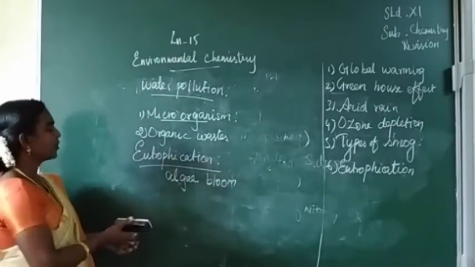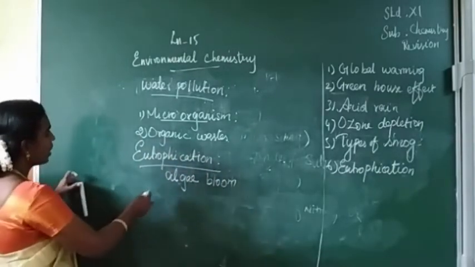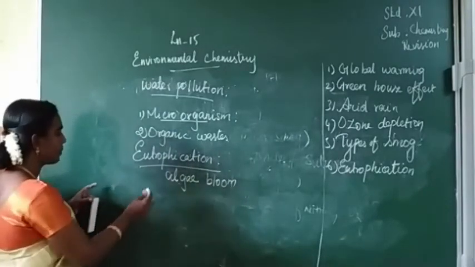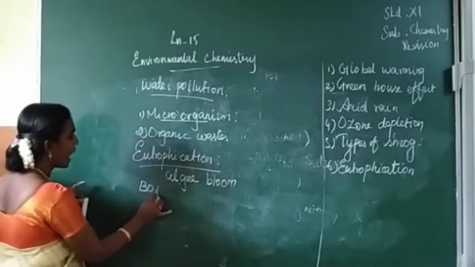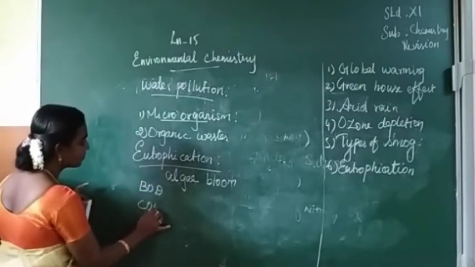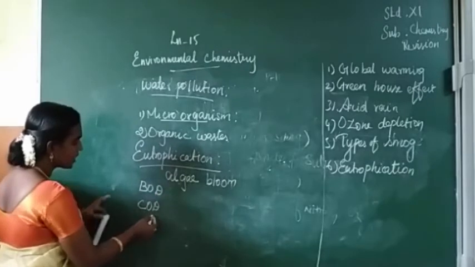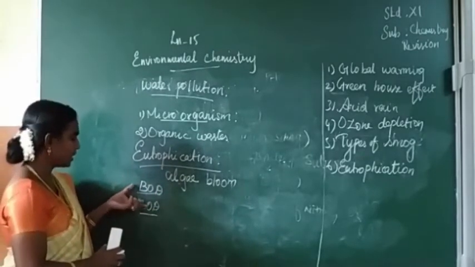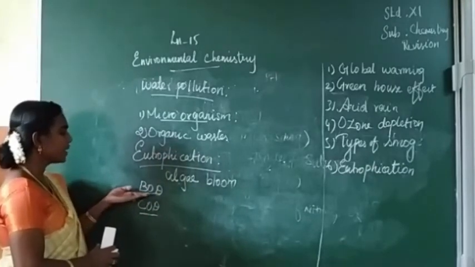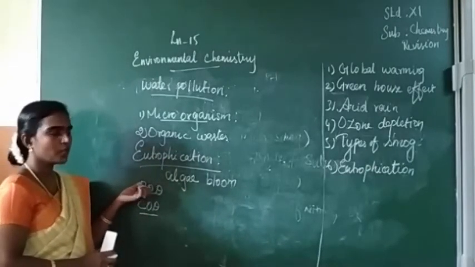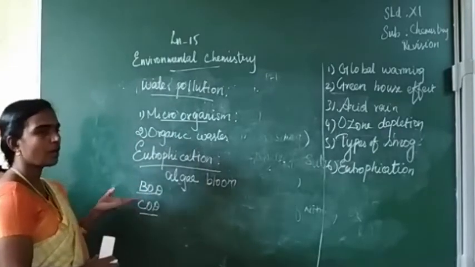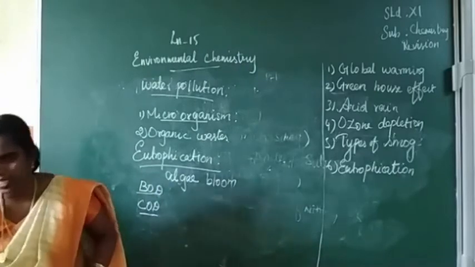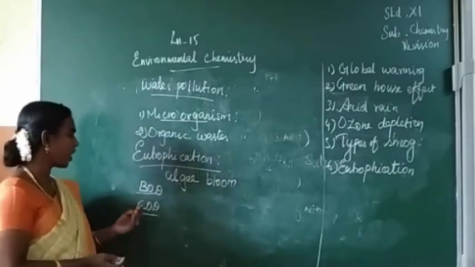Next we can see two more topics, that is chemical oxygen demand and biochemical oxygen demand, BOD and COD. We are using both of them to measure the purity of water. So we can measure the purity of water using these two parameters. One is biochemical oxygen demand. The next one is chemical oxygen demand.